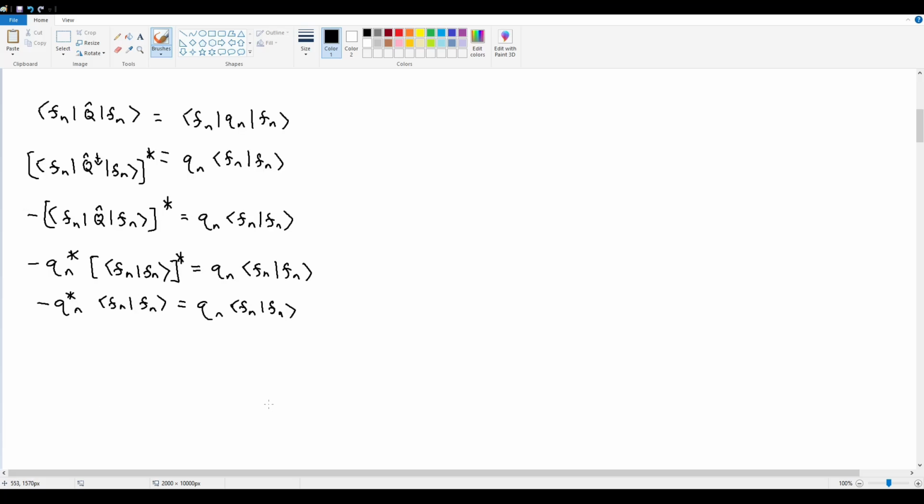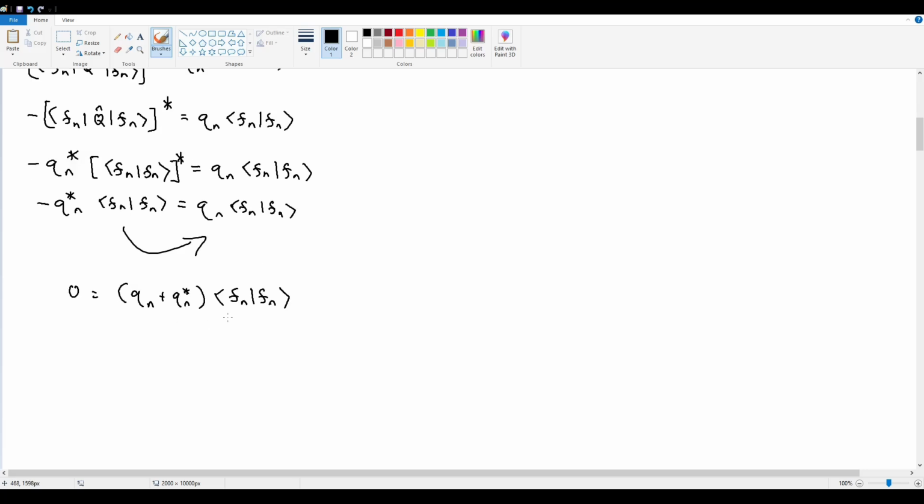In which case, if I move this to the right, what I'm going to get is 0 is equal to Qn plus Qn conjugate, all multiplied by the inner product of Fn with itself. And at this point, this thing is some sort of scalar quantity, right? This is a magnitude term.